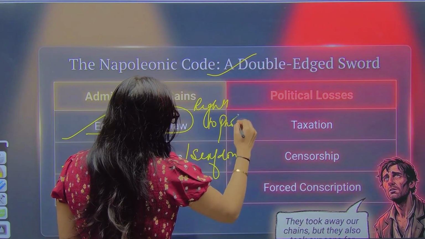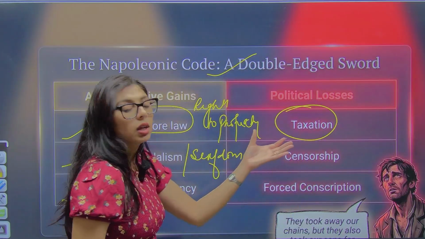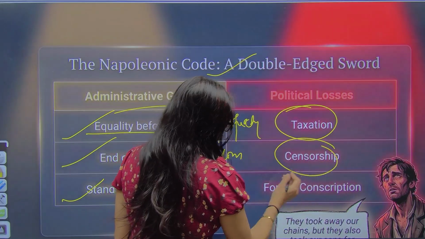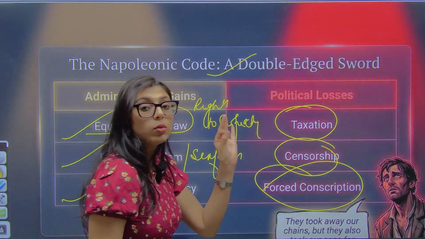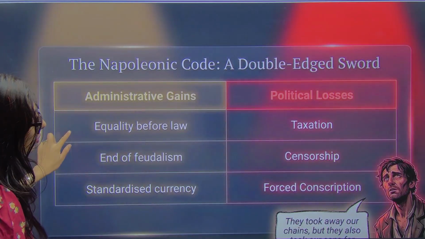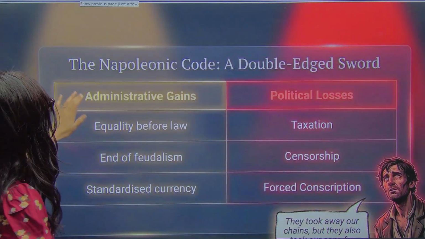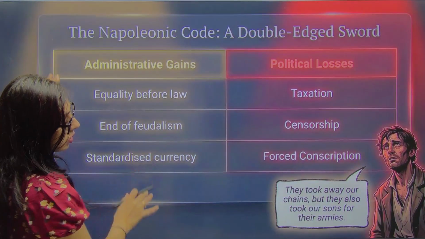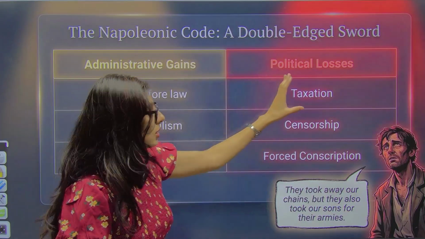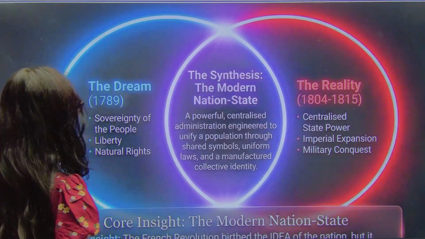And what are the political losses? He increased, or he put, heavy taxation on people, censorship and forced conscription. That means people were forced to join the armies. So what were citizens saying? Citizens were saying they took away our chains, but they also took our sons for their armies. They took away the chains of what? Taxation, censorship. And they also took our sons for the forced armies, for the conquests, right?